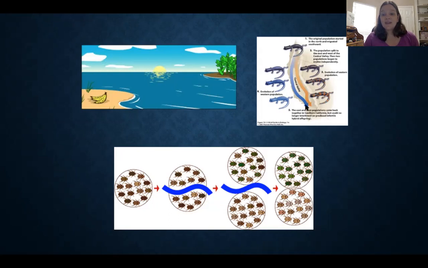And once they met up again, they were no longer the same population. They couldn't interbreed and produce fertile offspring. So we now had two different populations of two different species of these salamanders. Okay. Because as they traveled, natural selection was working differently in each group.